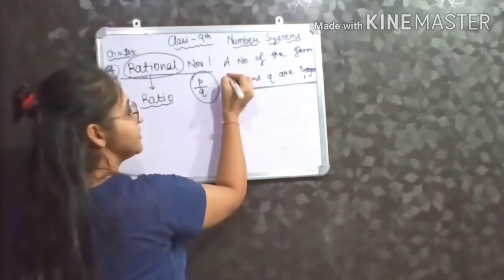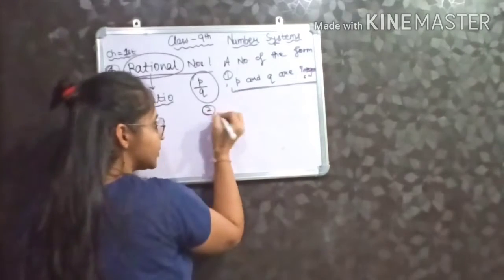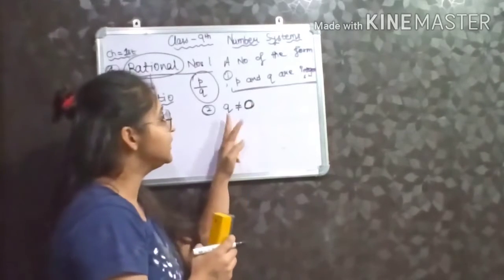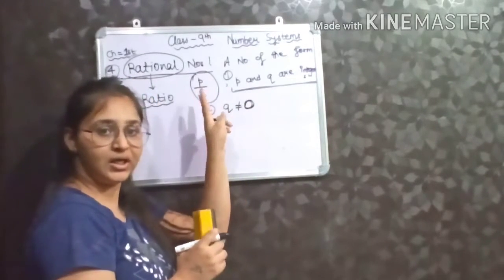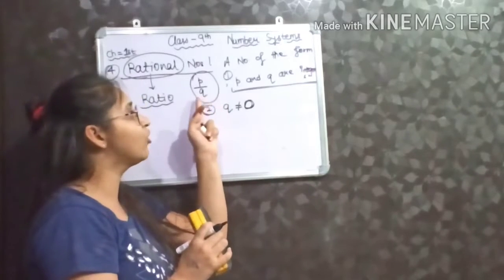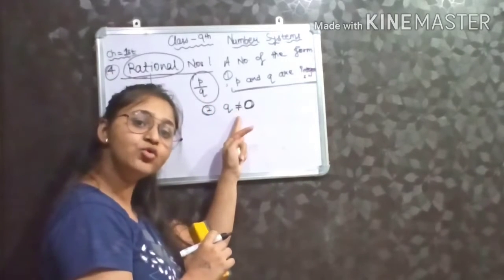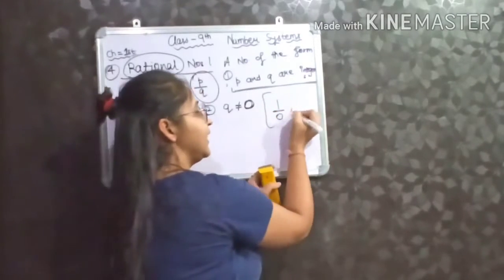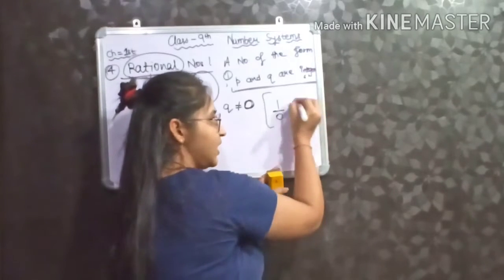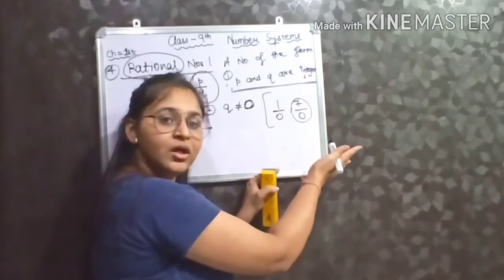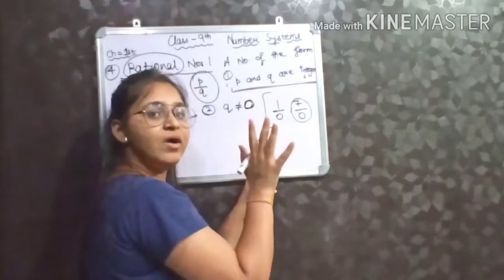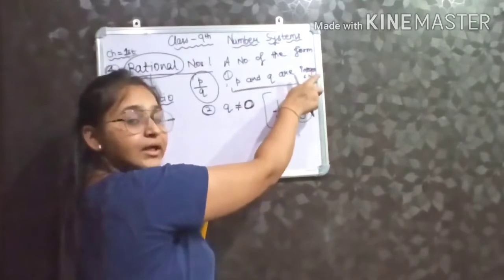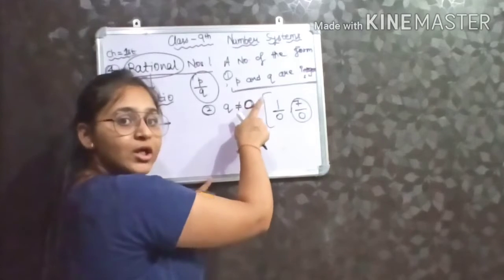And second condition is Q is not equal to 0. The denominator of any fraction can never be equal to 0. Why? Because if I take 1 upon 0 or 7 upon 0, is it a number? No, it is not a number. It is not defined. That's why I am putting the restriction that first, P and Q both are integers, and second, Q not equal to 0.